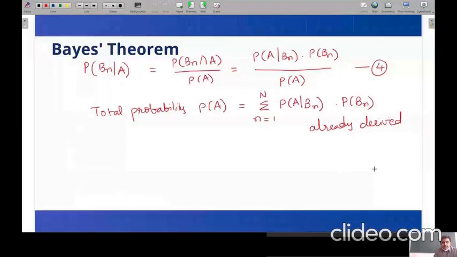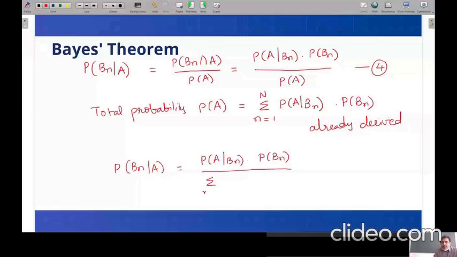Therefore, the probability of the occurrence of Bn given A is simply written as probability of A given Bn multiplied with probability of Bn, divided by the total probability. We have a similar expression but with a summation, because I'm talking about total probability.